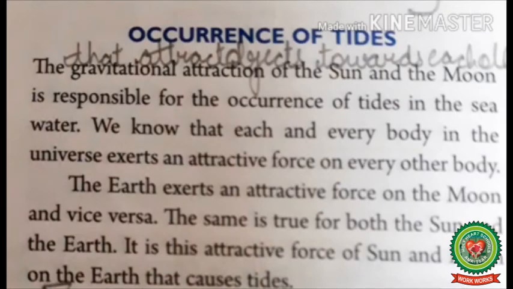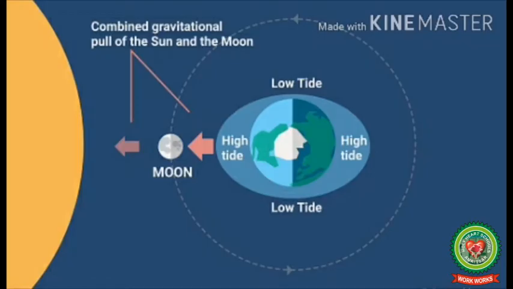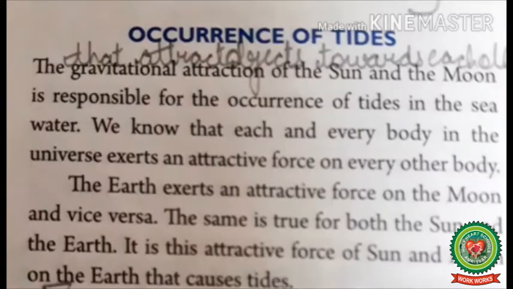So now let's read. Occurrence of tides. The gravitational attraction of the sun and the moon is responsible for the occurrence of tides in the sea water. We know that each and every body in the universe exerts an attractive force on every other body. This I have already explained. The earth exerts an attractive force on the moon and vice versa. The same is true for both the sun and the earth. It is the attractive force of the sun and the moon on the earth that causes tides.